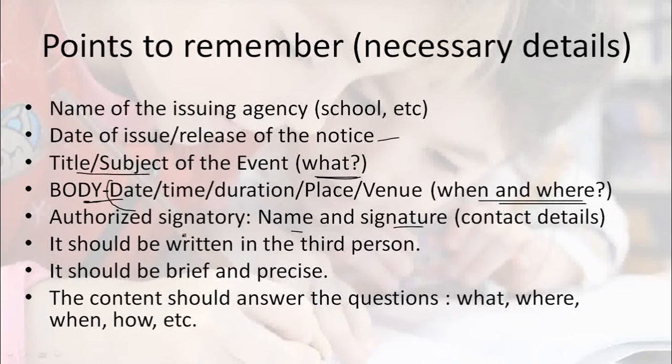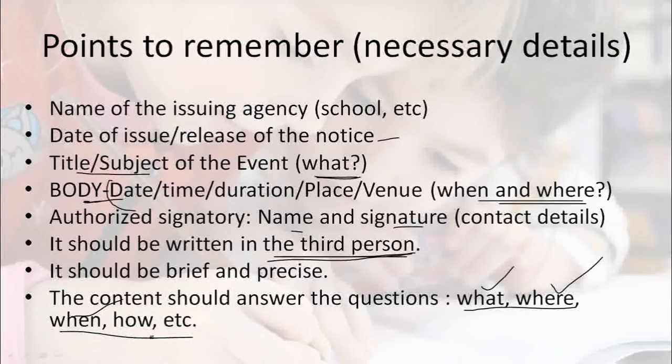You should remember one thing, that a notice should always be written in third person. Then, as I told you earlier, it should be brief and precise. Most importantly, in the body part, you should give answers to these questions: what is happening, where the program is going on, when it will be conducted, and how.